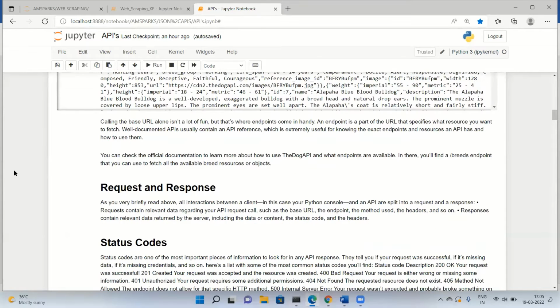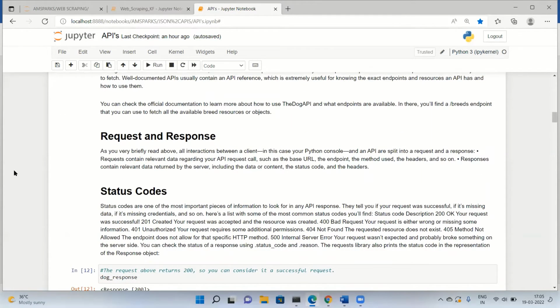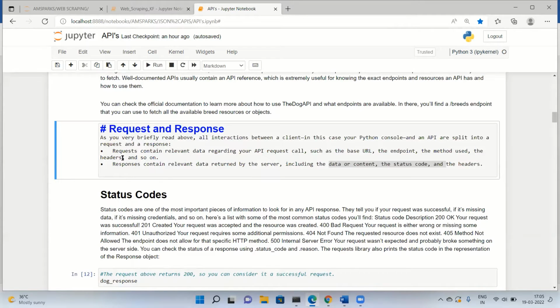So next, there is a concept of request and response. As we have seen, we are requesting and then we get a response. The request contains relevant data regarding your API request calls, such as your base URL, the endpoint, or the method used.